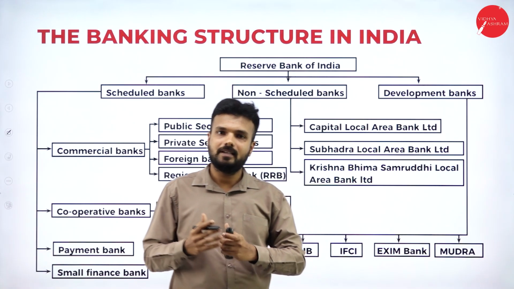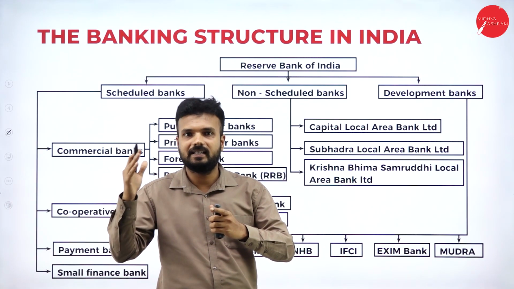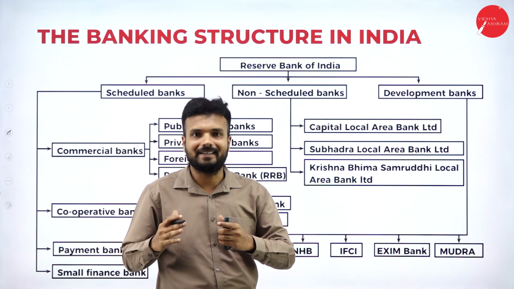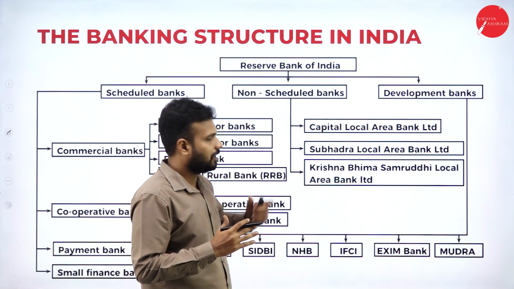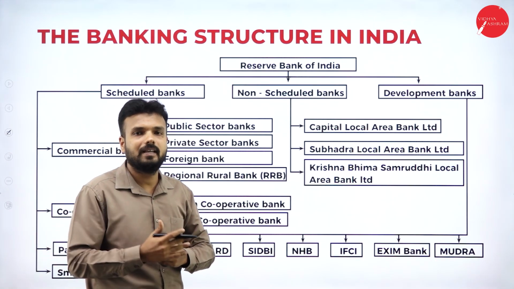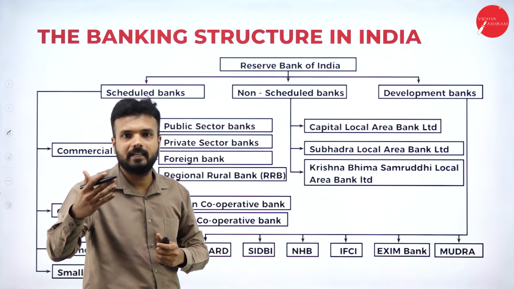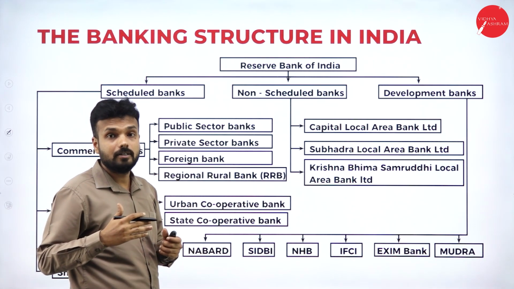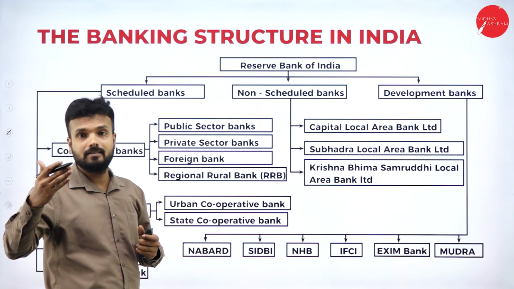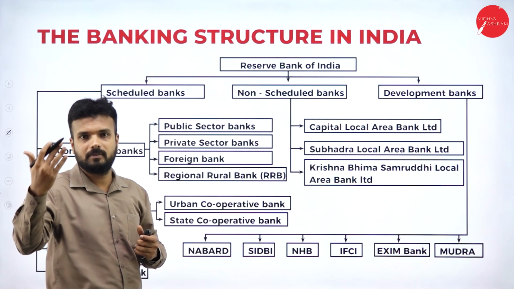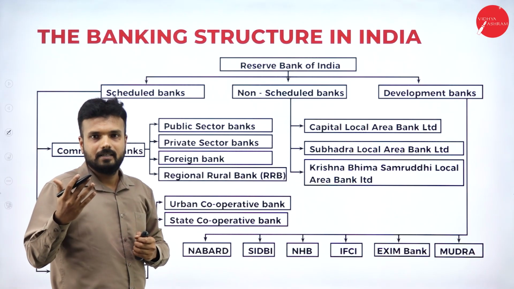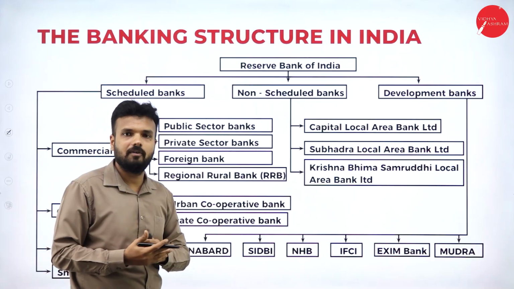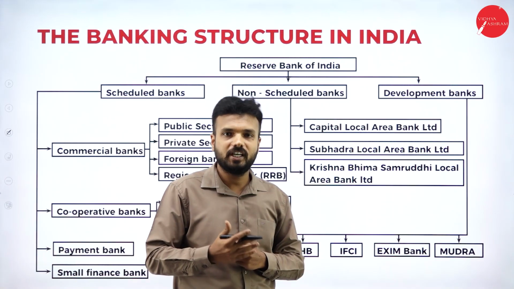It became a public sector company, and this Act gave complete authority to the Reserve Bank of India as a bankers bank and a central bank. When India got independence, the first Indian governor of the Reserve Bank of India was Sir C.D. Deshmukh, that is Chintaman Dwarkanath Deshmukh. The current governor of the Reserve Bank of India is Sanjay Malhotra.